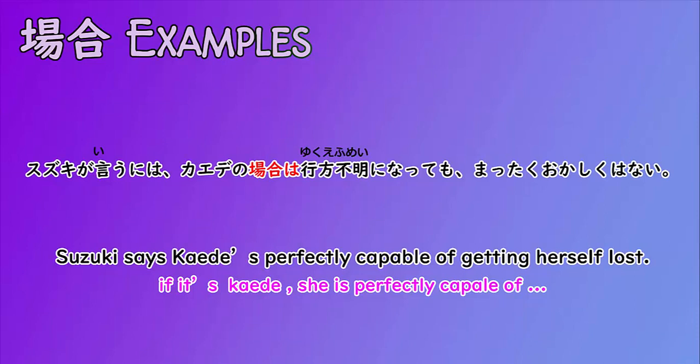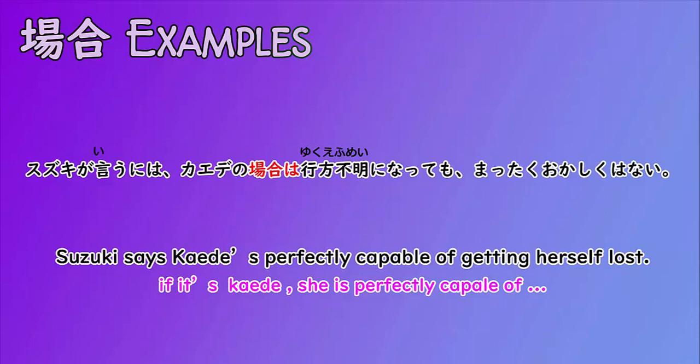But if I would translate the second part for myself, I would say if it's Kaede, she's perfectly capable of getting herself lost. Yeah, I would say it like that, but that's how it's translated and that's grammatically more correct. Okay, that's how I would translate it in my brain to get a better understanding, I guess.